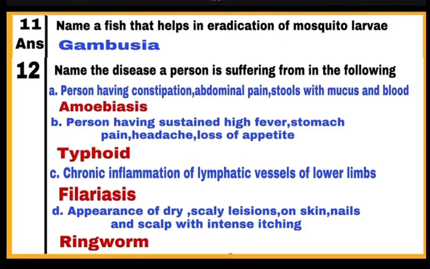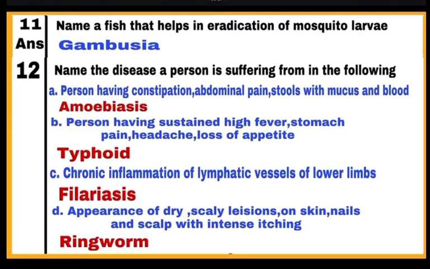A. Person having constipation, abdominal pain, stools with mucus and blood. The person is suffering from amoebiasis disease. B. Person having sustained high fever, stomach pain, headache and loss of appetite. Then the person is suffering from typhoid.